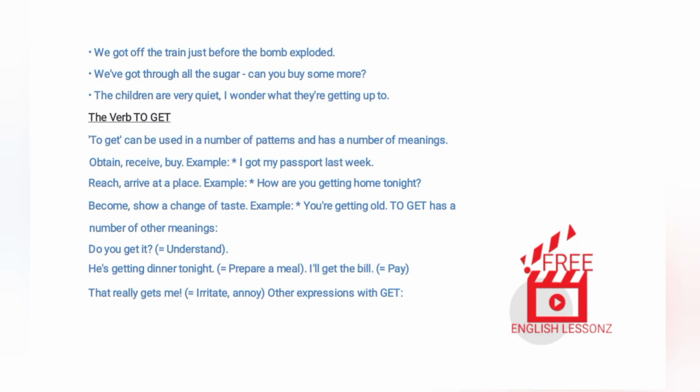The verb to get. To get can be used in a number of patterns and has a number of meanings. Obtain, receive, buy. Example. I got my passport last week. Reach, arrive at a place. Example. How are you getting home tonight? Become, show a change of state. Example, you're getting old.